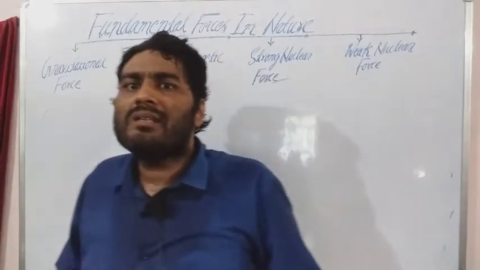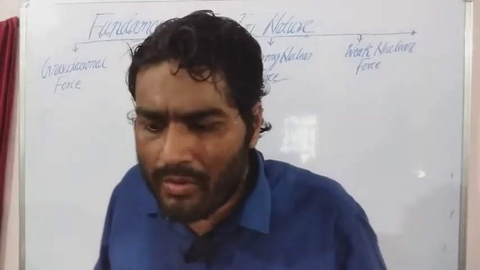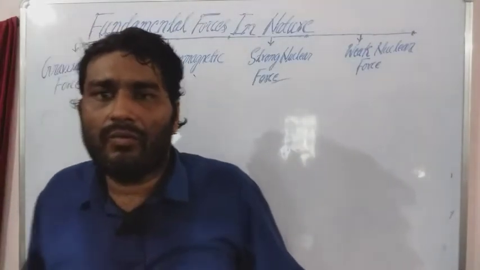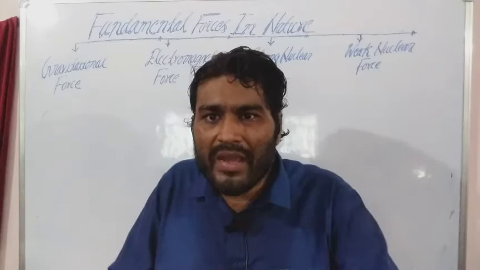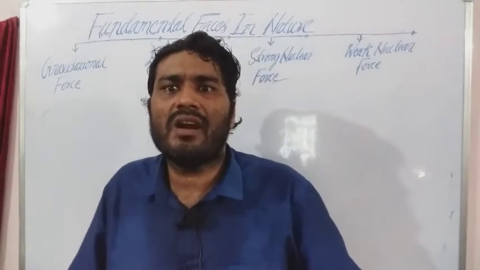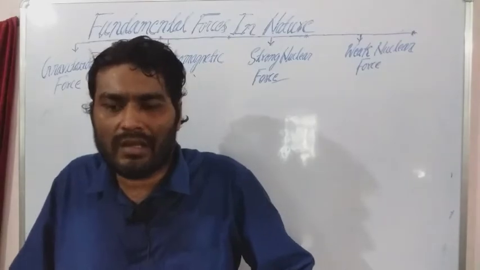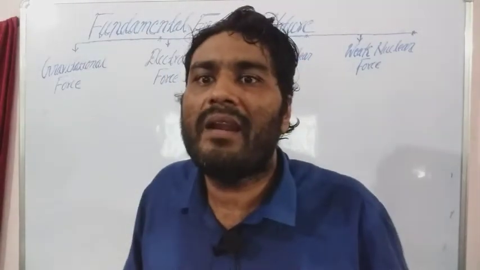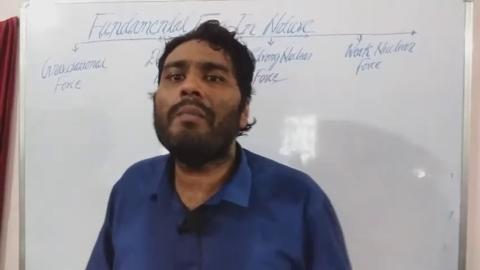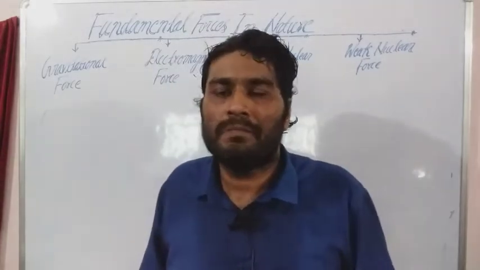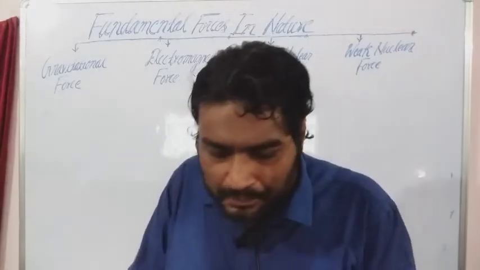We have not discussed the force between moving charges, when the charges are in motion, because that one is very complicated and it contains phenomena other than the Coulombic force. Clear?